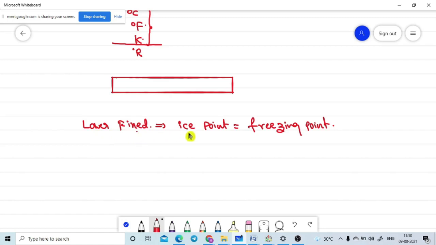All the systems take the ice point of water, otherwise named the freezing point of water. These are the reference points for any temperature scale. The first is the lower fixed point, named the ice point or the freezing point of water. It is pure water, not water with any salt content.